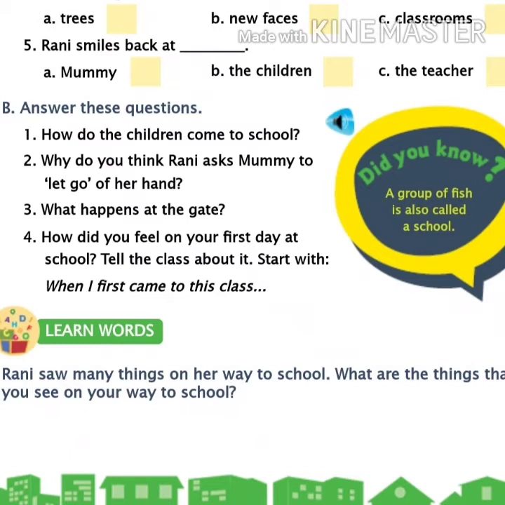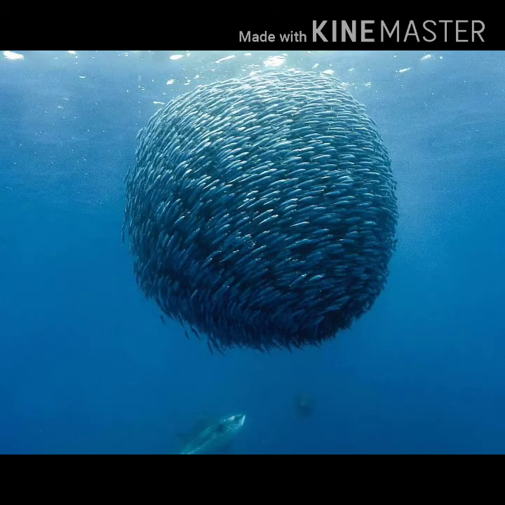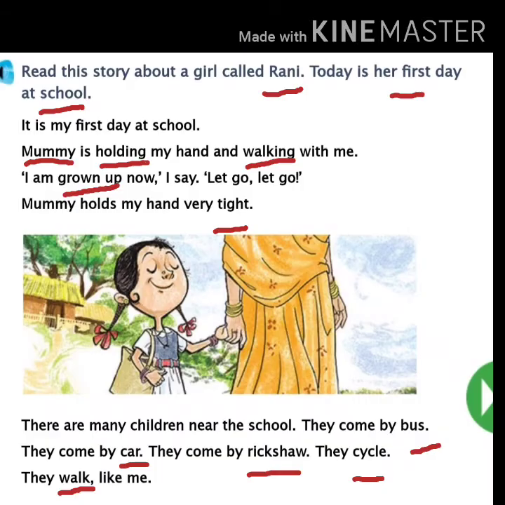Yes. Did you know a group of fish is also called a school? Did you know this, children? Children, this is the picture of group of fish. We must call it as school. Isn't it funny, children? Let us open page 33 and learn some spellings.